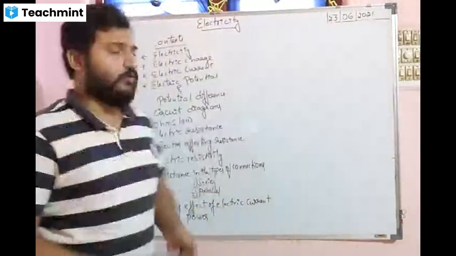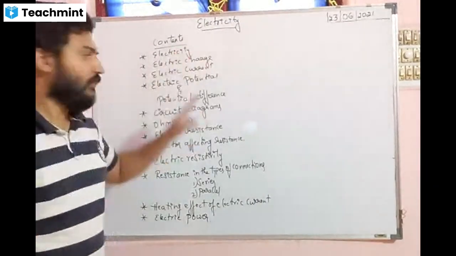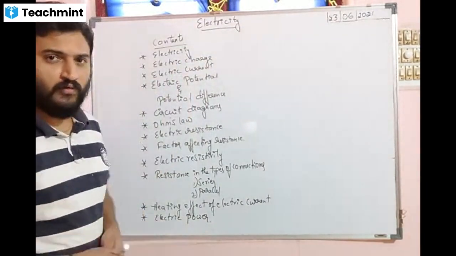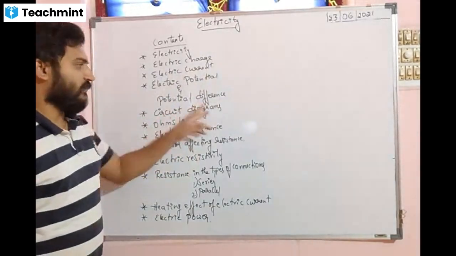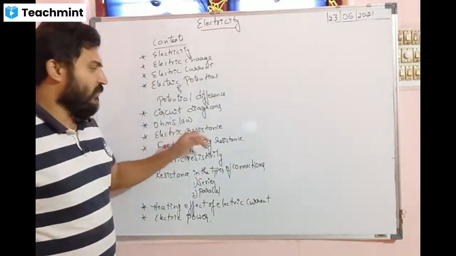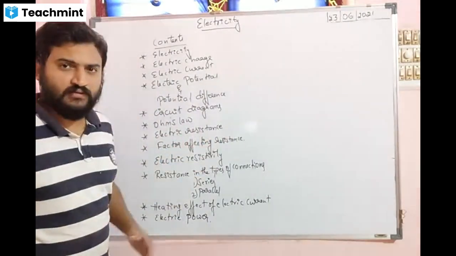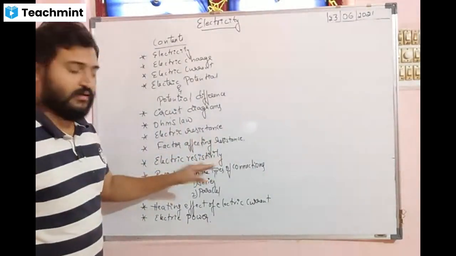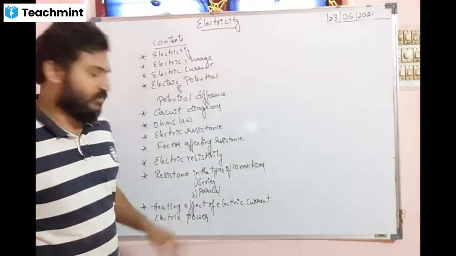Now look here, let me explain to you. So these are the contents of the chapter, very simple chapter. What is electricity and what is electric charge? Their SI units and their formula will come here. Electric current, electric potential and potential difference. Circuit diagrams, Ohm's law. There is a very important law called Ohm's law. We'll talk about electric resistance, factors affecting the resistance, electric resistivity, and resistance in different types of connection.